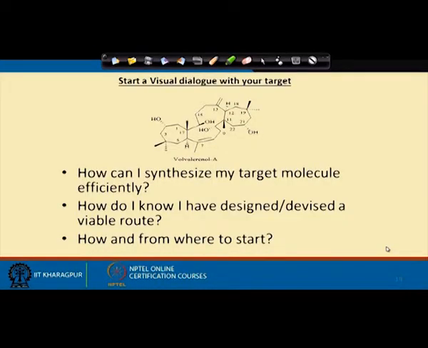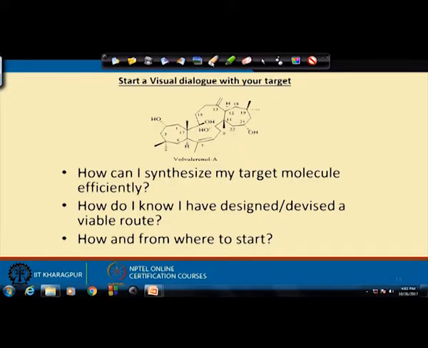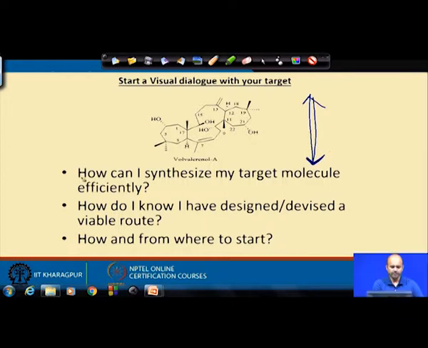Now, initially, once a target molecule is given to you, I have given a target molecule, it is a huge big molecule. The initial point, once you see the target molecule, just have a focused look, and initially you need to ask 3 questions to yourself. How can I synthesize my target molecule efficiently? That is the initial question you need to ask.